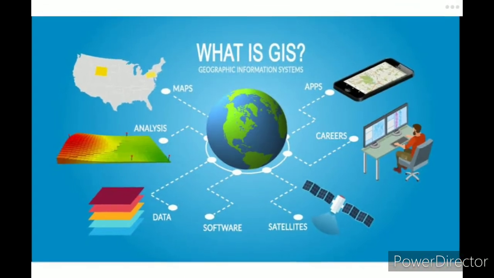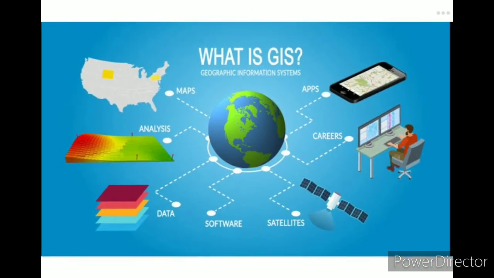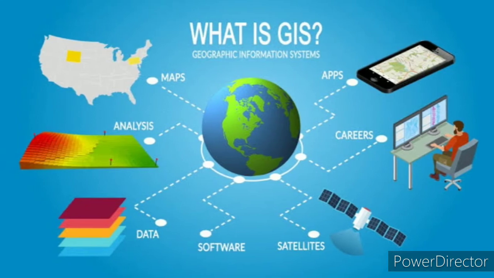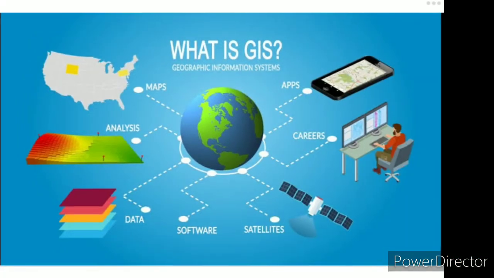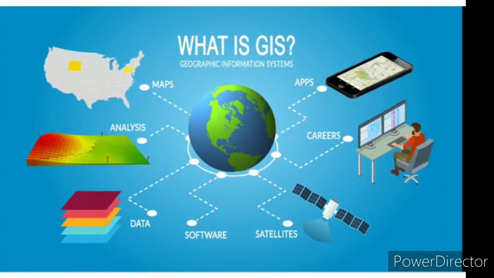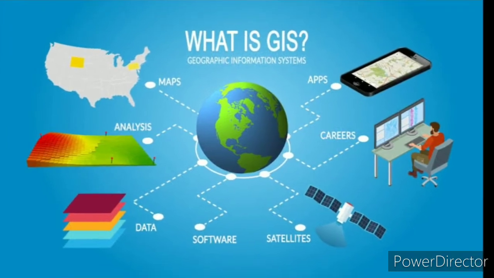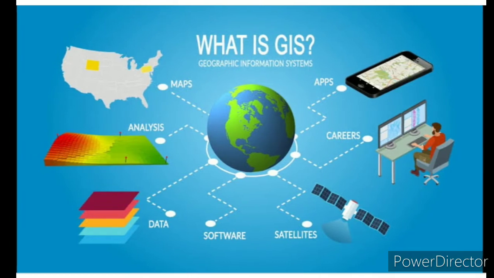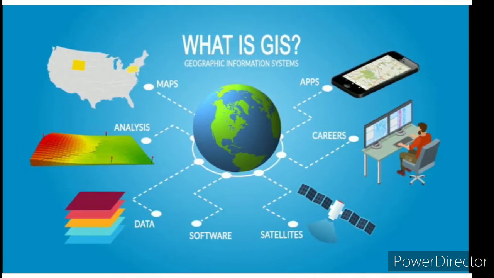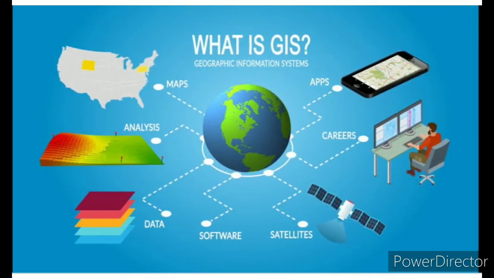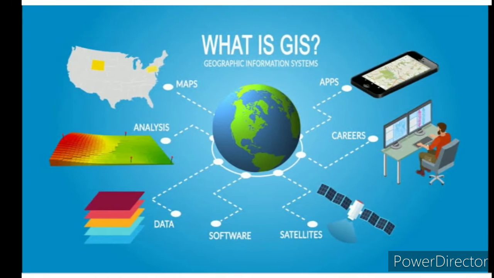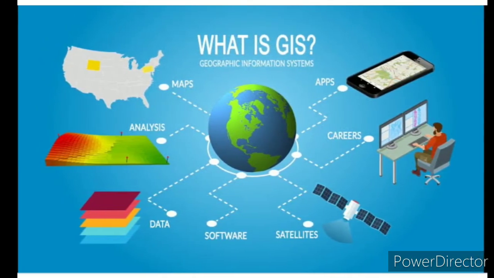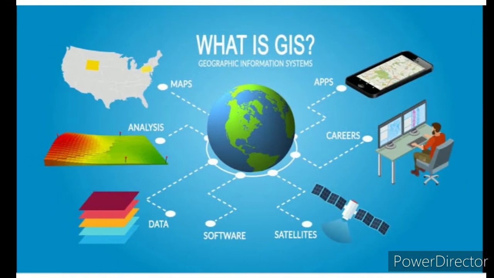Forest cover is monitored through remote sensing and geographic information system, that is GIS. GIS is a computer system for capturing, storing, checking and displaying data related to positions on Earth's surface. It is also used to manipulate, analyze, manage and present spatial or geographic data.